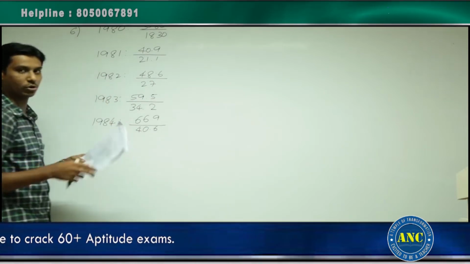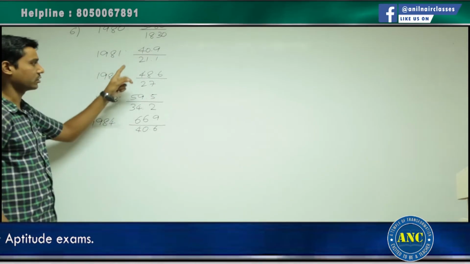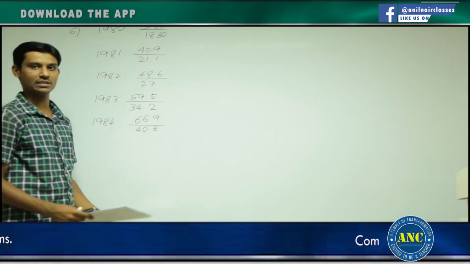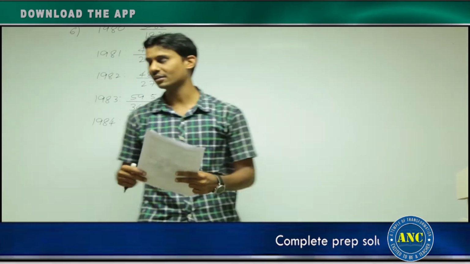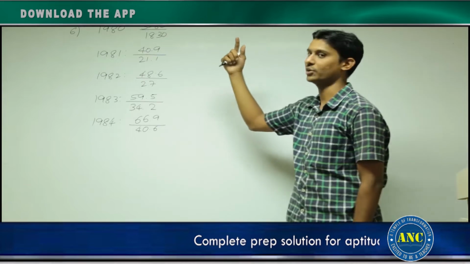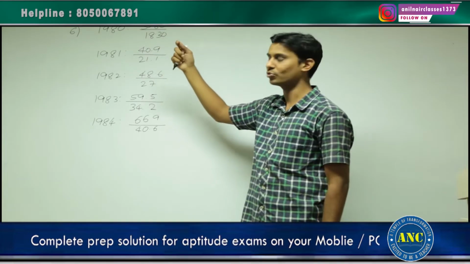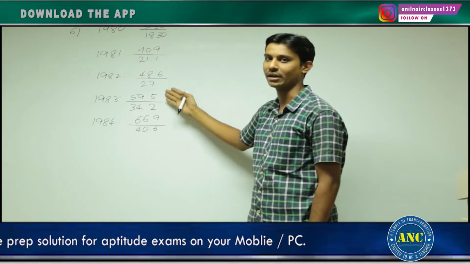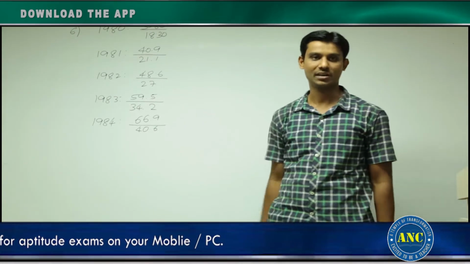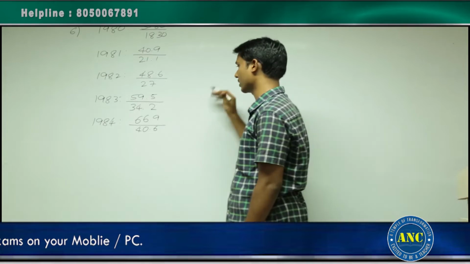Now they are asking, among all these ratios, which is the highest ratio? That is the question, right? If you use a different logic, like what we discussed earlier, taking the denominator as 100% and all those things, you need to do it 5 times. It will take a lot of time in your examination. That is not the best way to solve this particular question.